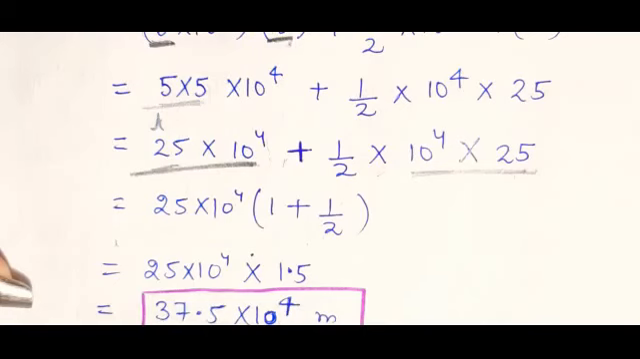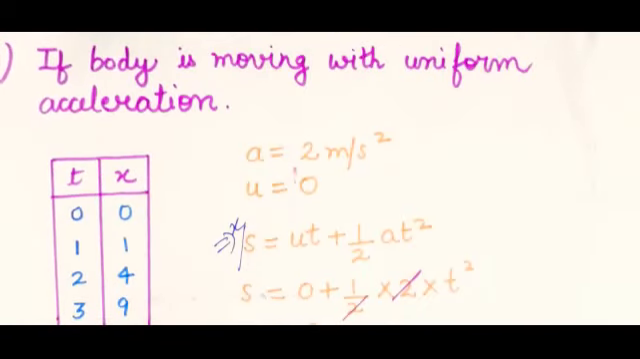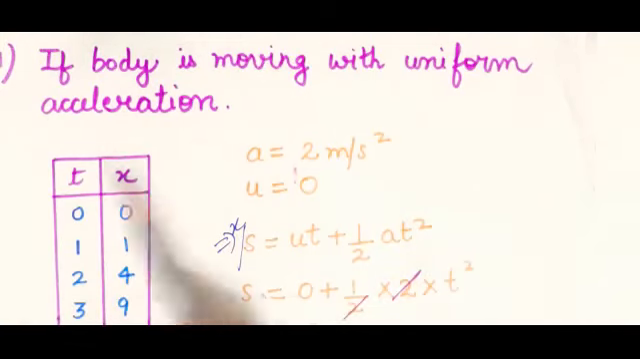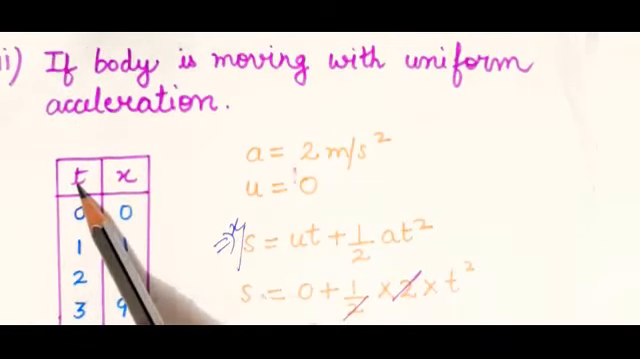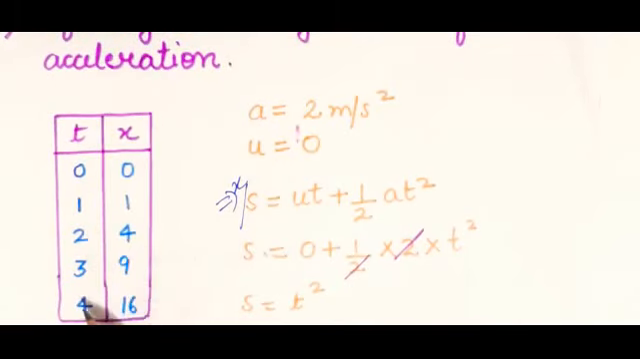So this was your 9th question. The last question was, draw a distance time graph when the body is moving with uniform acceleration. I have told you in the lecture also, the same graph. For the distance time graph, take time t and distance x. Time intervals you can write as 0, 1, 2, 3 and so on.